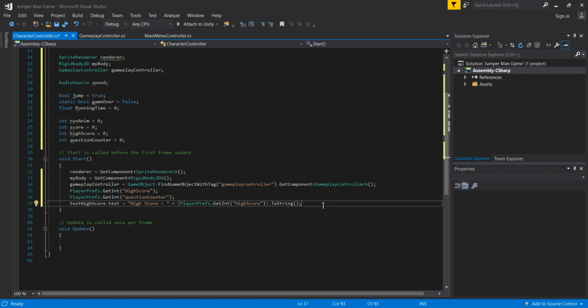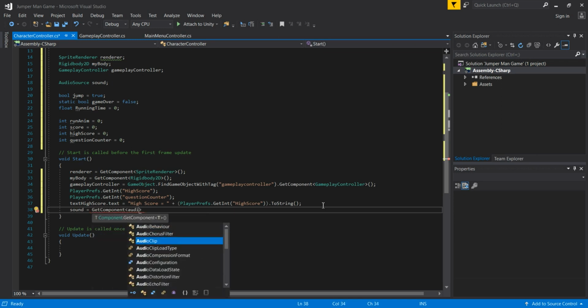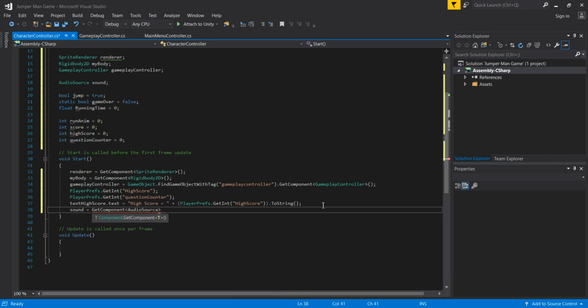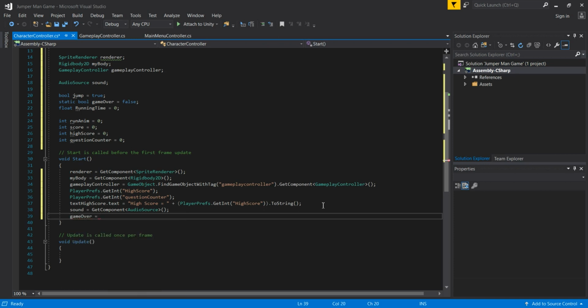Then we are going to take our reference from the sound variable, so simply pass here sound dot GetComponent and then AudioSource. So where is the audio source? Yeah, there is our audio source, simple as that. We are taking the reference in our sound variable, and the last line of code in this method will be game over, which is going to be set to false.